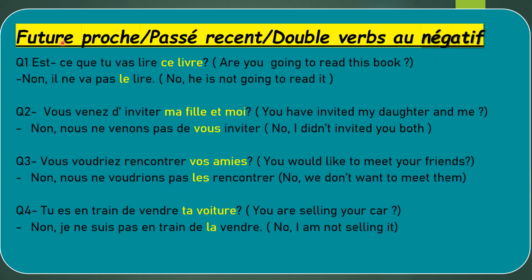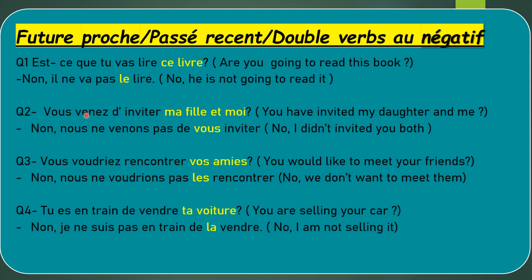This slide will talk about futur proche, passé récent or double verbs in negative. Est-ce que tu vas lire ce livre? Are you going to read this book? The main focus of this object is totally on the verb lire. That is why it will be placed before the verb lire. Non, il ne va pas le lire. First, put the conjugated verb in the ne pas, then place the object before the second verb or the infinitive verb.